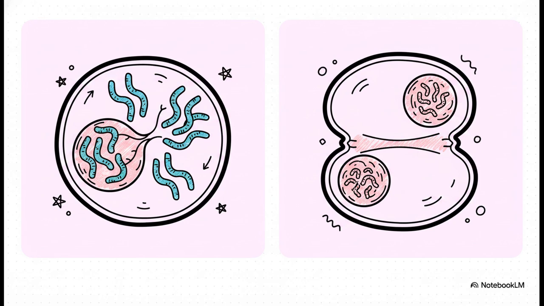Now, before we zoom in on that M phase, let's quickly demystify some of the essential scientific jargon so we have all our terms straight. The M phase actually happens in 2 distinct steps. First is karyokinesis, which is the physical separation of the daughter chromosomes, basically the splitting of the nucleus itself. Then comes cytokinesis, which is the actual division of the cytoplasm, cleanly splitting the body of the cell into 2 totally separate, independent daughter cells.